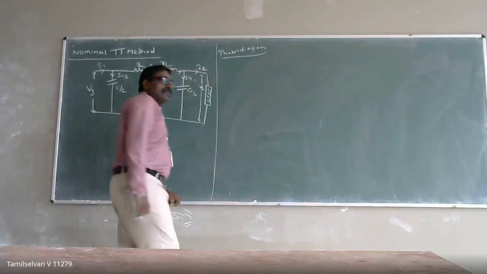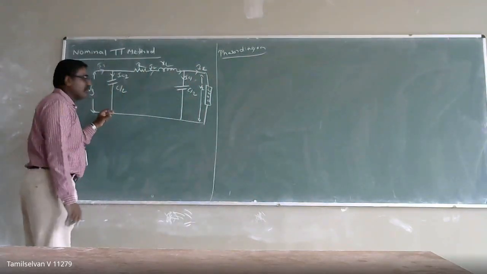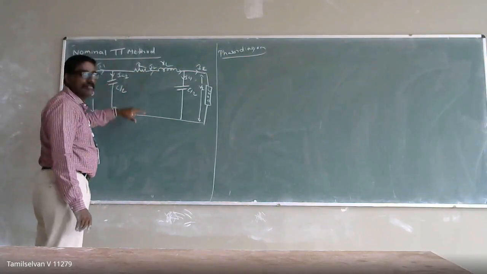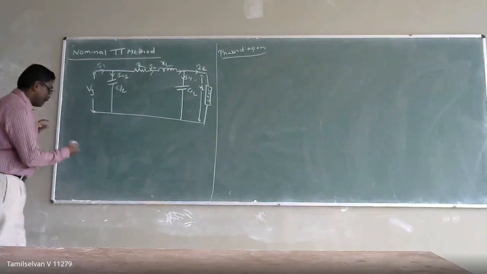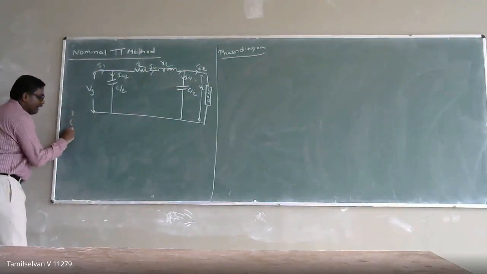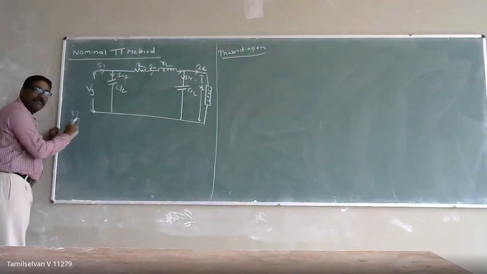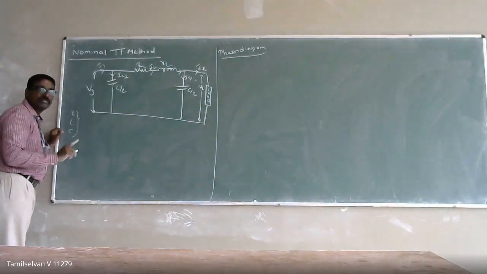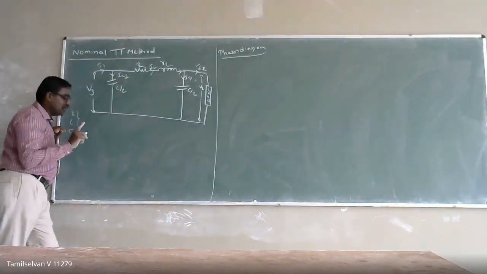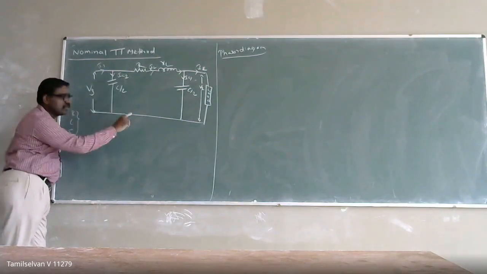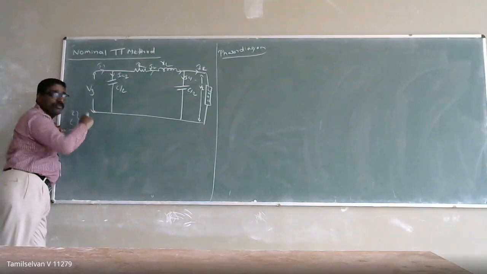Now, for performance analysis of the medium transmission line, I have taken the nominal parameters. It means our distributed parameters R, L, and C are distributed parameters, and for analysis purposes I am lumping them at one point. I am drawing the equivalent circuit of a lumped network for my nominal pi method.